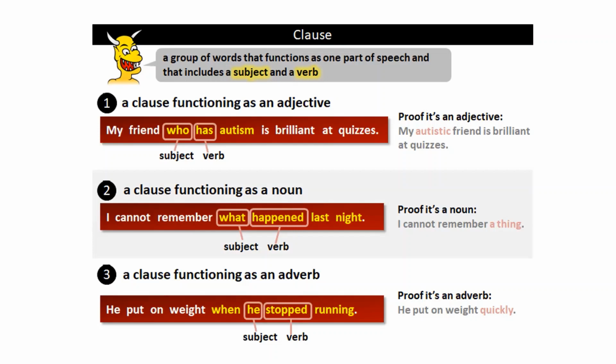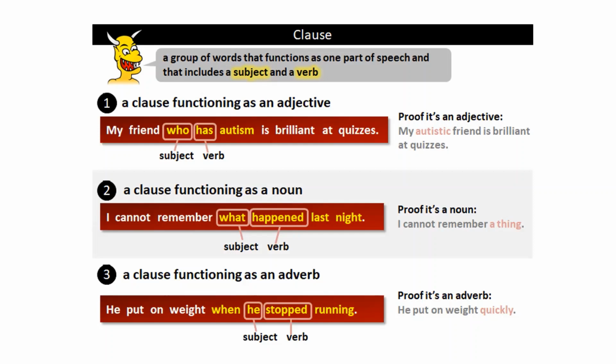A clause functioning as an adverb. He put on weight when he stopped running. In our situation, we can say, I put on weight when social distancing is being enforced, for example. But when he stopped running, it's an adverb clause.